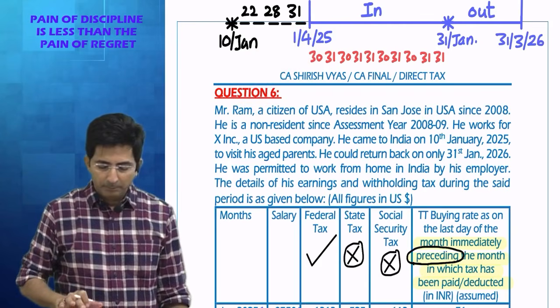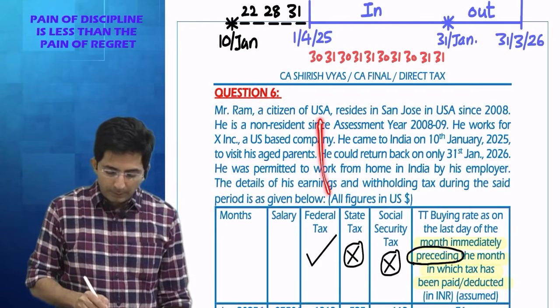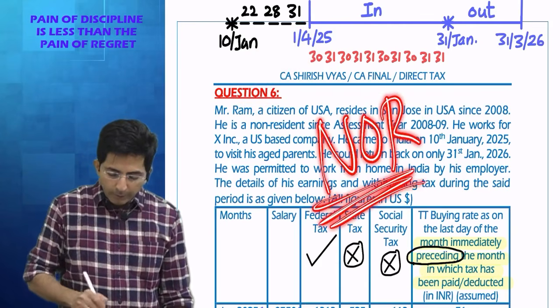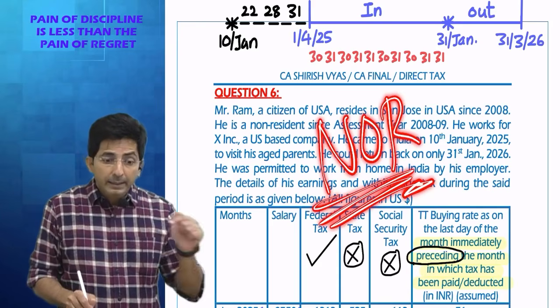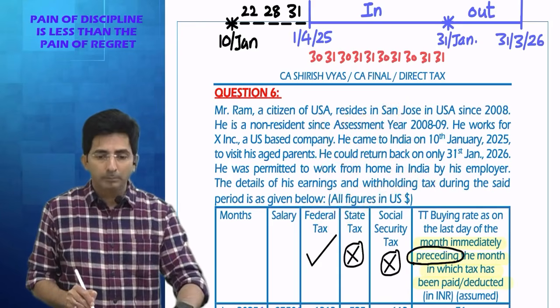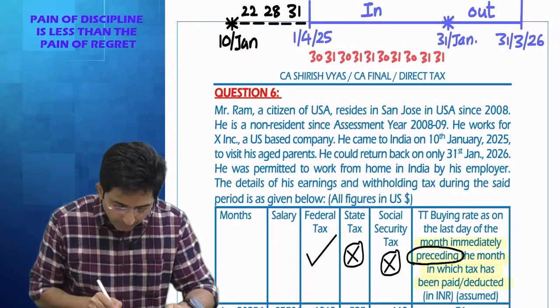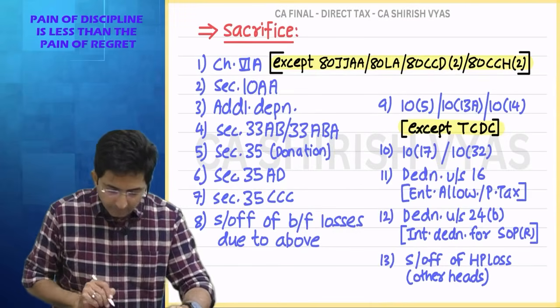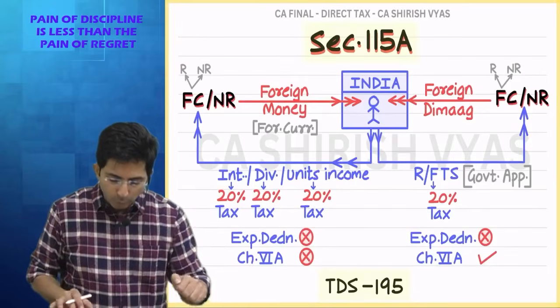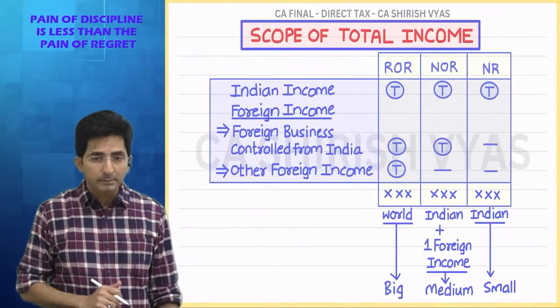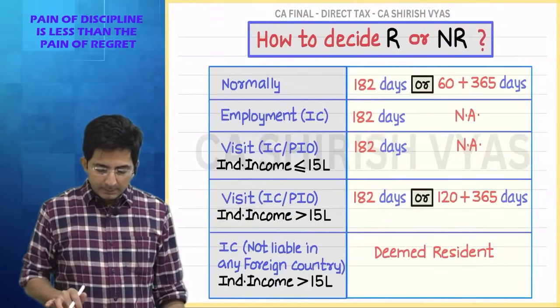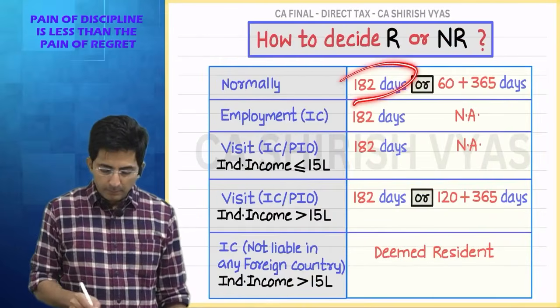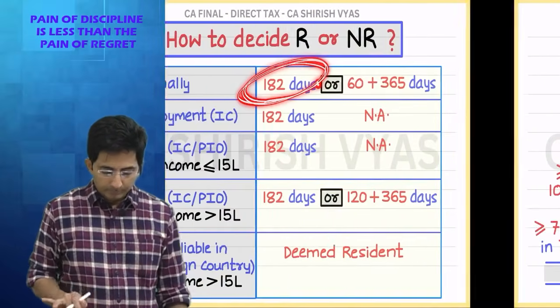Not ordinary. So tell me, if you are resident but not ordinary, only Indian income will become taxable. You know this I have explained where residential status. See here. Look at this. I will show you. See, he has satisfied 182 days. Okay.